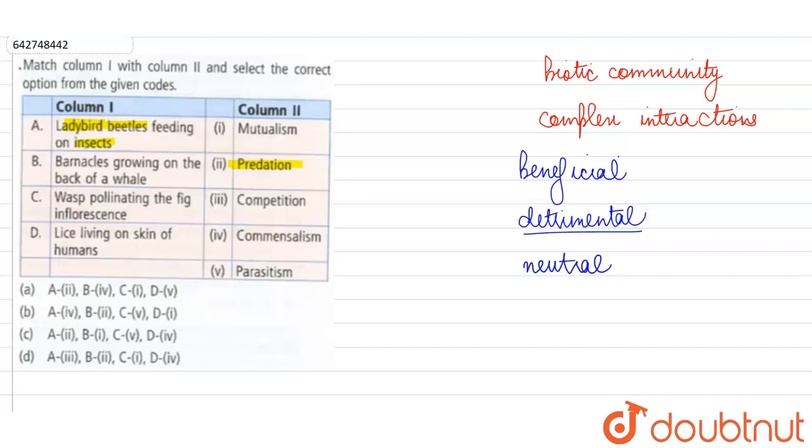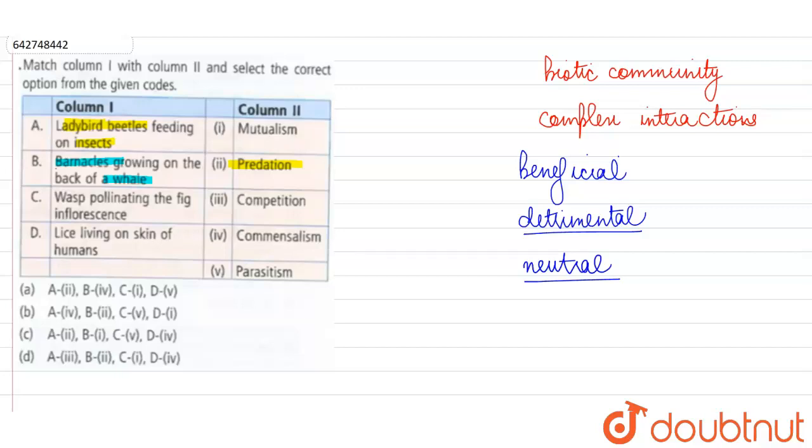Next, they are saying barnacles growing on the back of a whale. Now, when barnacles are growing on the back of a whale, the whale is not affected in any way. The whale remains neutral, but the barnacles are benefiting because they get to travel wherever the whale is traveling. On their own, they would not be able to show such locomotion, and they also get a good amount of food when they remain near the whale, because when the whale is going to feed, the barnacles can get the remnants of the food.